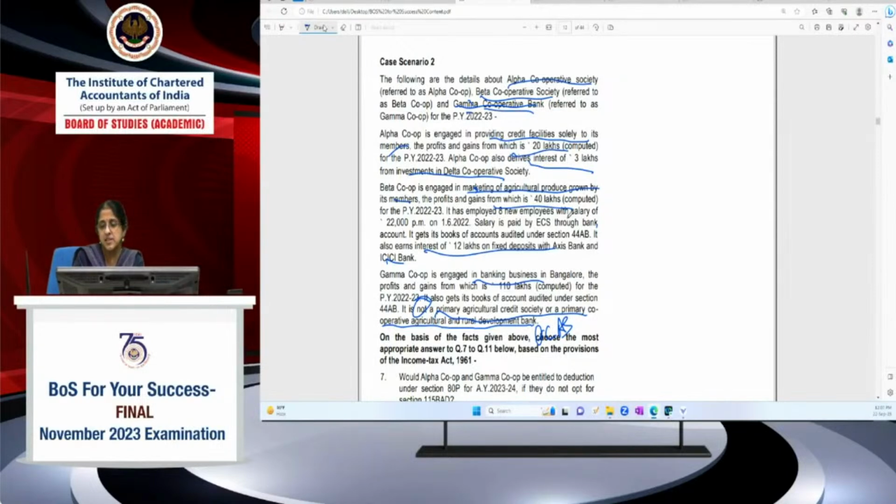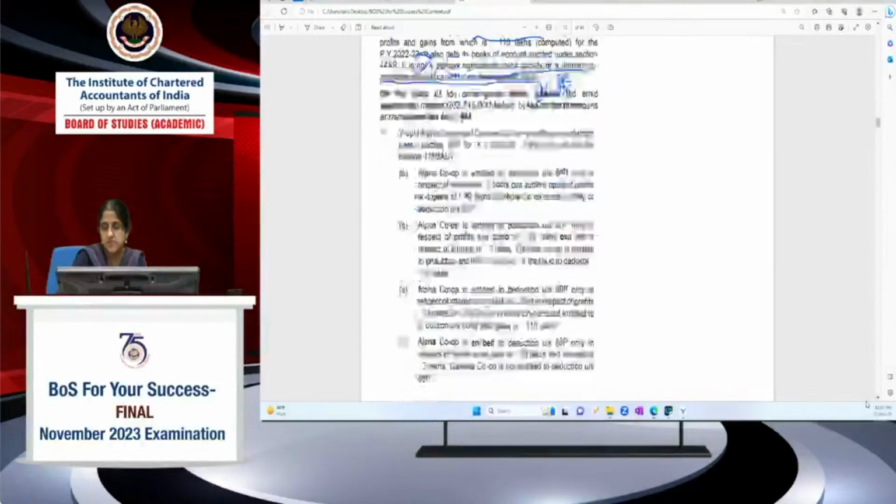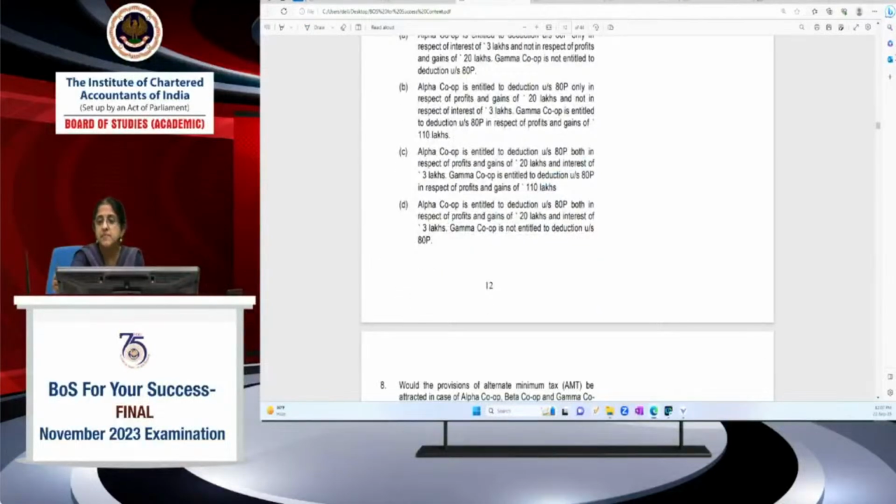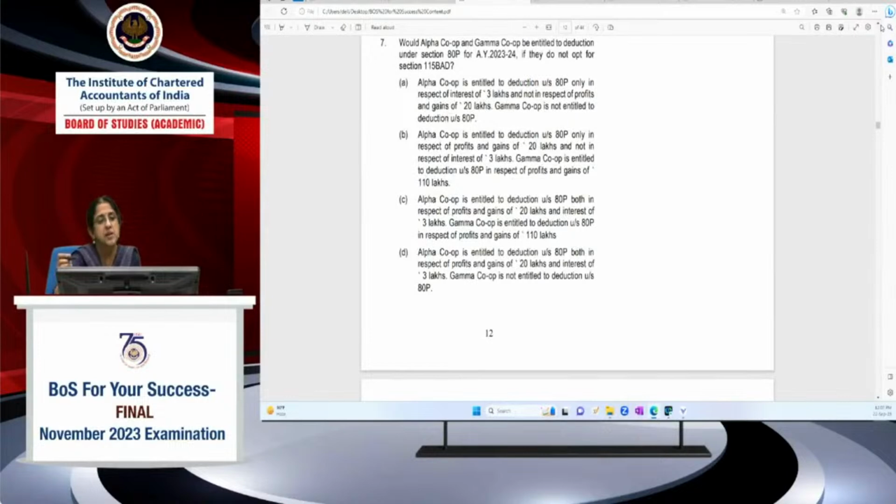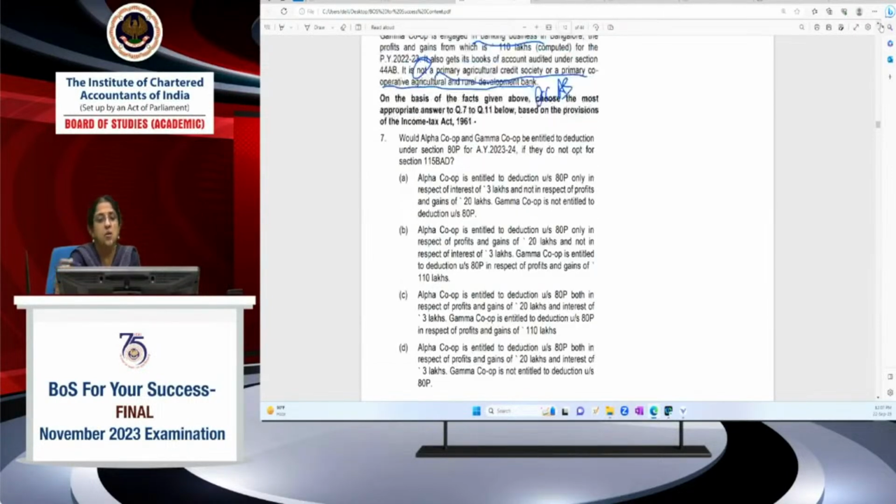First question is, what are they trying to test? Would Alpha Cooperative and Gamma Cooperative, they're talking about first and third, be entitled to deduction under ATP if they do not opt for 115BAD? 115BAD is the special provision for a cooperative society.